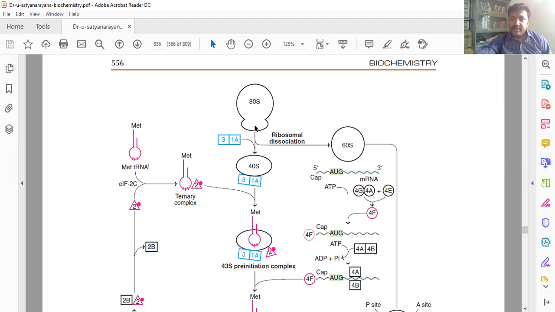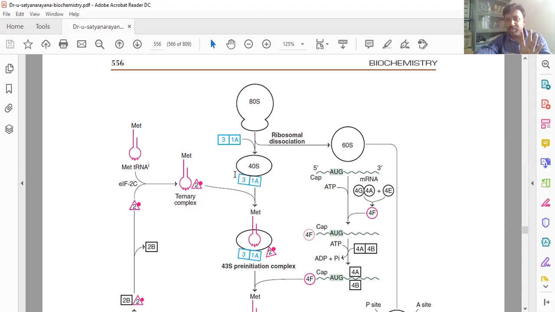For protein synthesis, amino acids are required, and amino acids are activated. Next, how ribosomes are initiated, how the complex forms, is important. First the ribosome dissociates, then forms complexes, the 43S, then the 48S. For 43S, especially initiation factor 3 and others.